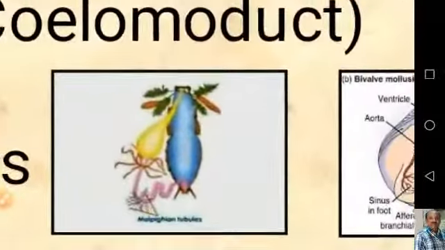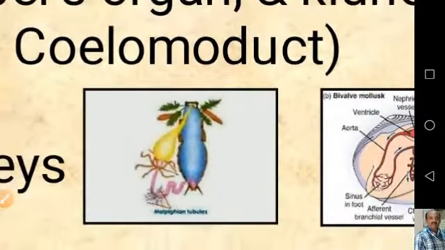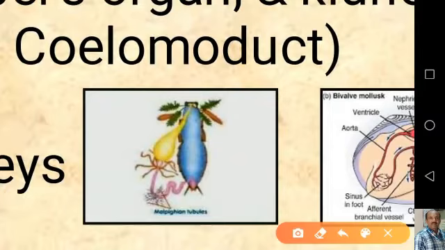Now this is a dissected cockroach, and you can see the Malpighian tubules here which are attached. These are the thread-like structures, Malpighian tubules, which are attached at the junction between the midgut and hindgut, and they open into the alimentary canal.